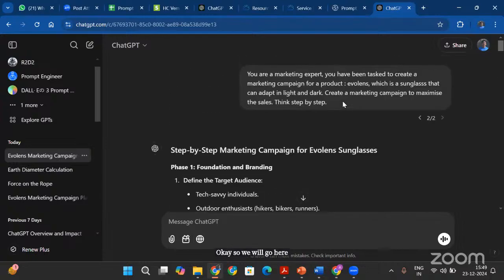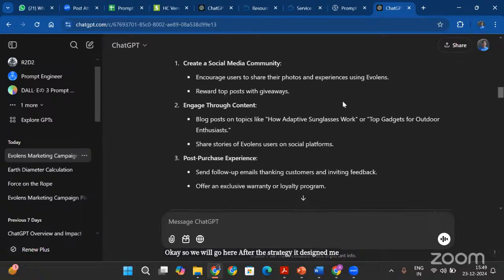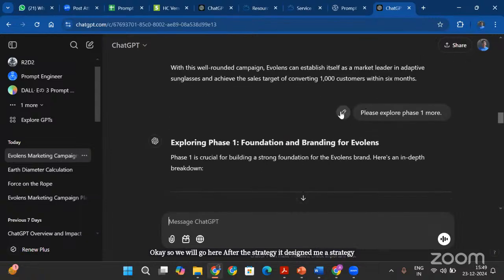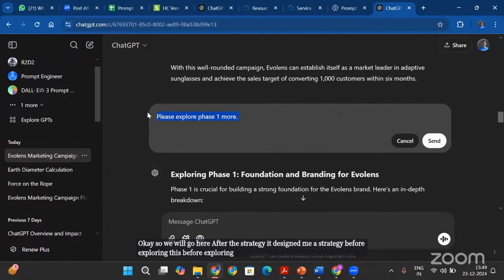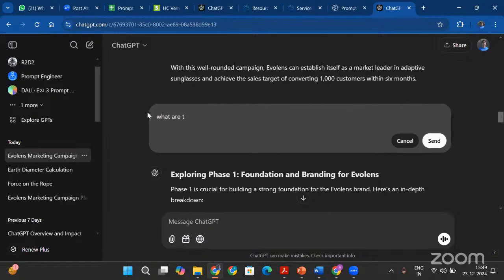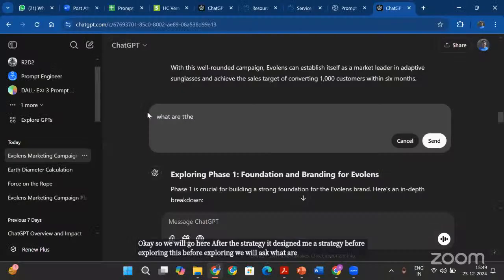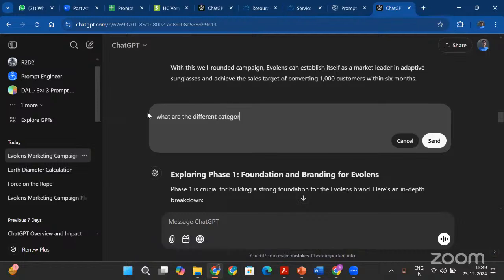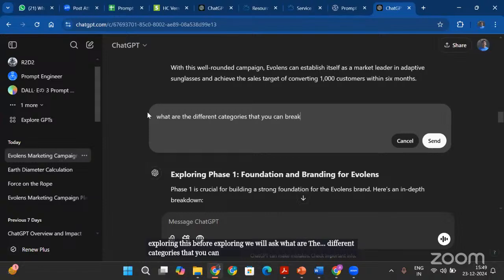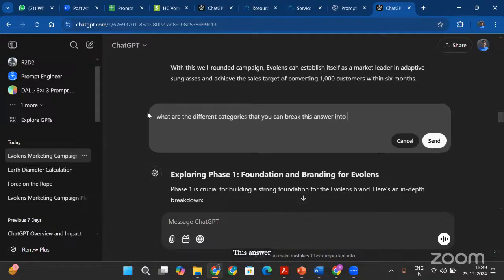After the strategy, it designed me a strategy, and before exploring, we will ask: what are the different categories that you can break this answer into for more descriptiveness?